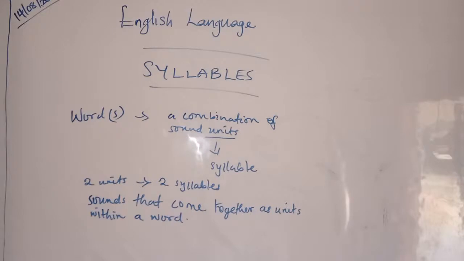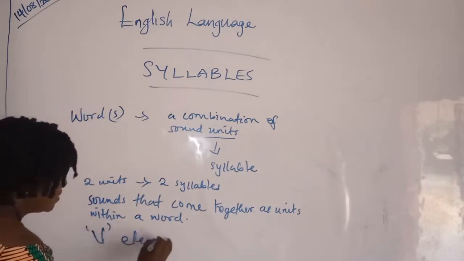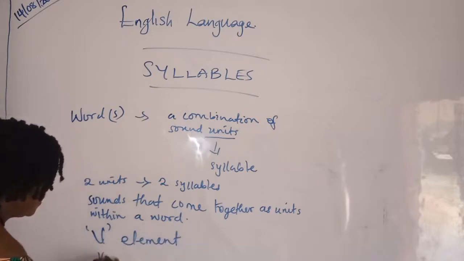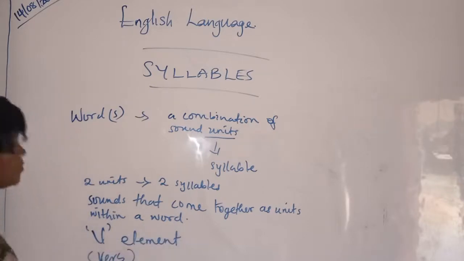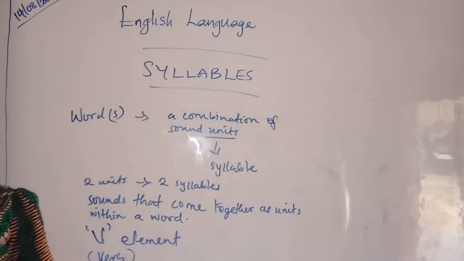spellings. Each syllable, before it is termed a syllable, will have the V element, which is a vowel. There must be a vowel in a syllable before it is termed a syllable.